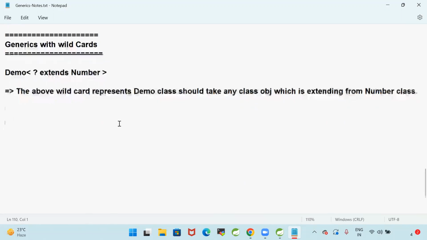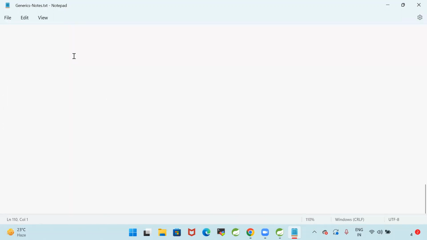Next one, guys. There is a concept called enums in Java. It is a very simple and small topic. What is an enum in Java? Enum was introduced in Java 1.5, and generics were also introduced in 1.5.